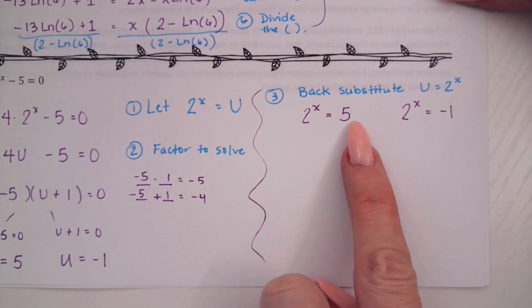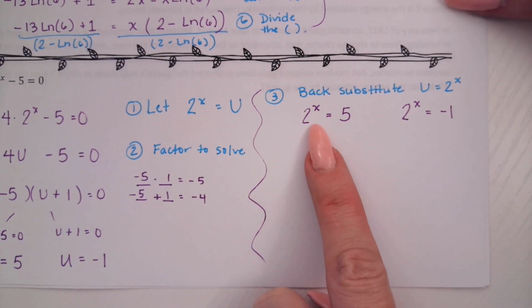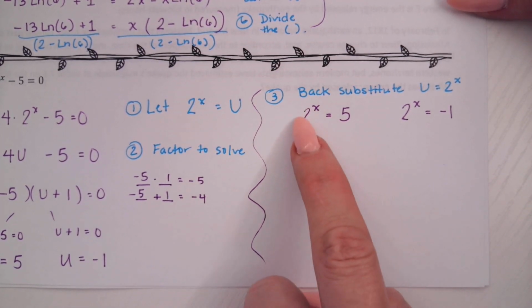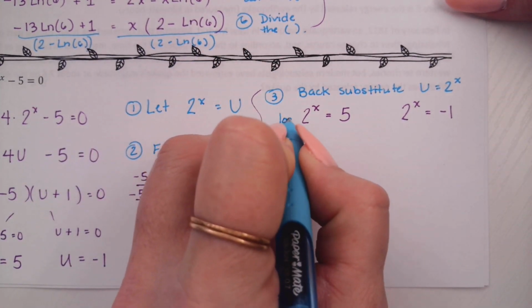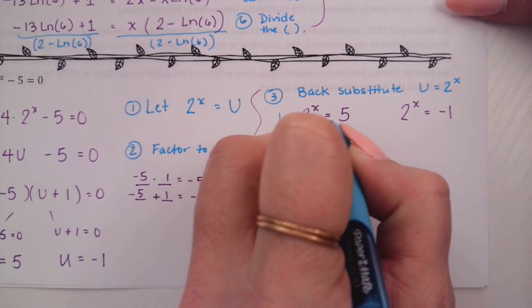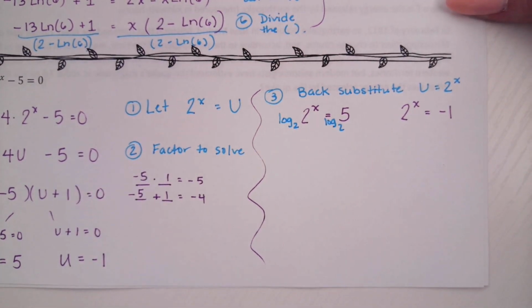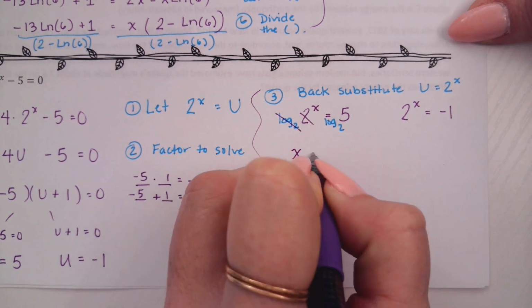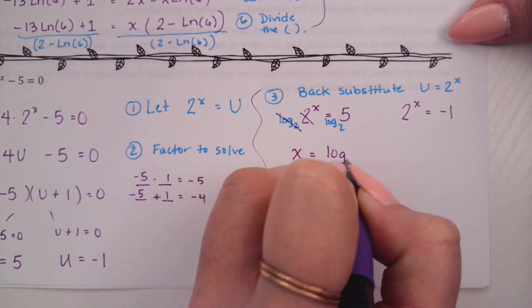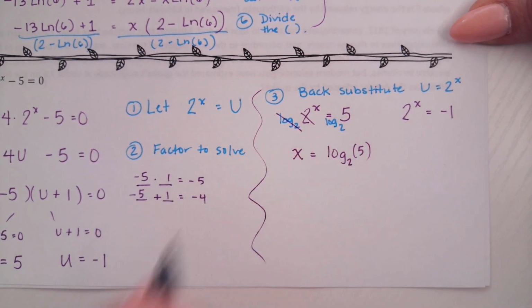I have this exponential equation. I have the power isolated, which means we can cancel this base using what? Log base 2, which means I'm going to log base 2 on the right side. So we'll get x equals log base 2 of 5.